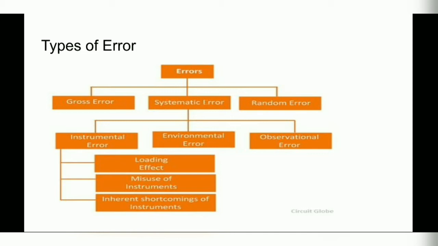These are the different types of error. So there are basically 3 main types of error, which are gross error, systematic error and random error. Systematic error is then again classified as instrumental error, environmental error and observational error. The instrumental error is caused by these 3 following reasons, which are loading effect, misuse of instruments and inherent shortcomings of instruments.